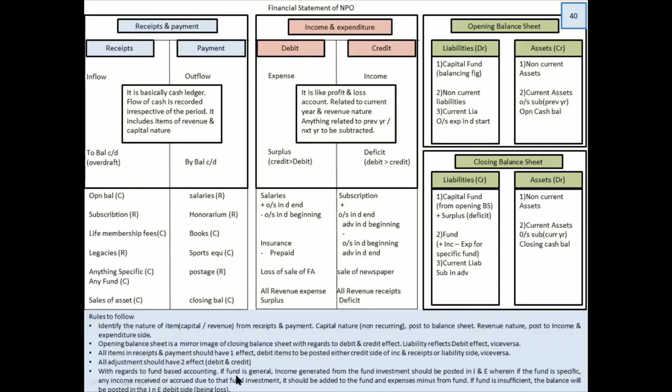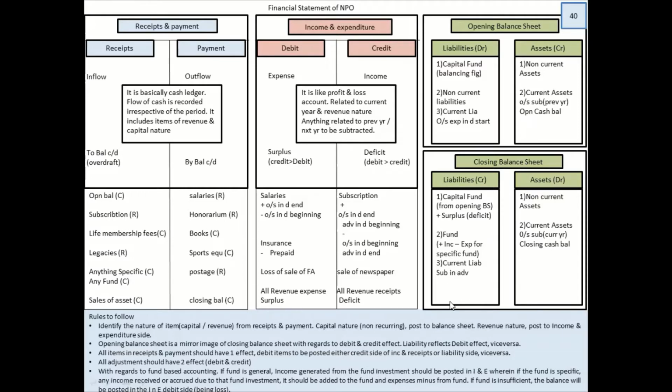With regards to fund based accounting, now you have come across the word fund here. Ideally they carry fund based accounting. Now what does fund based accounting mean? In an NGO, they are supposed to create funds for certain reasons. Like in the COVID case, they collected the fund. Now it's of capital nature. So where should you write it? Anything in the debit side should be posted in the credit side, right? So that means the fund would be posted in the liability side. If you see, I have posted it in the liability side.